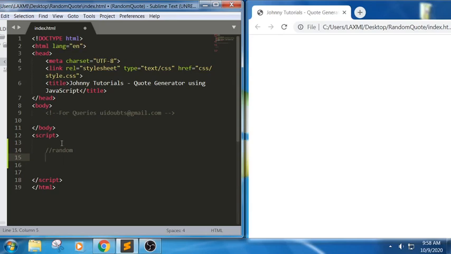In JavaScript, the Math.random function is used to generate a random number between 0 and 1. I have written something like this: console.log of Math.random. Let me save this file.